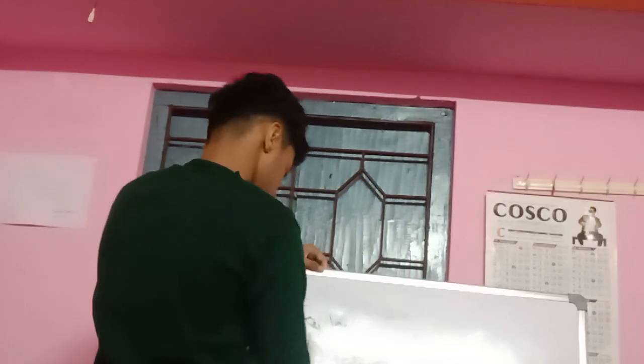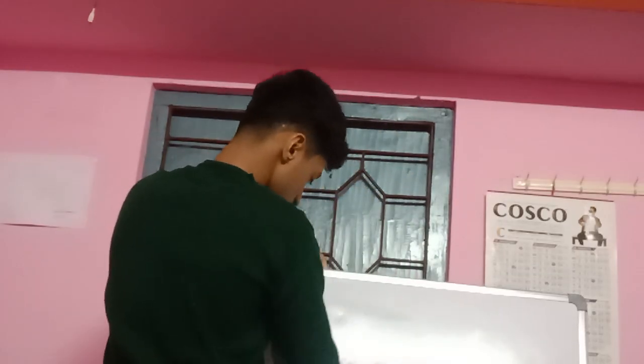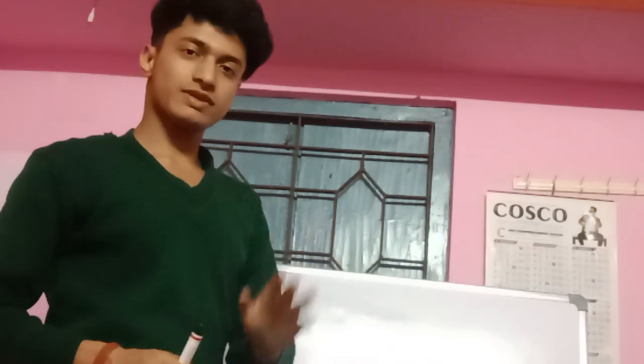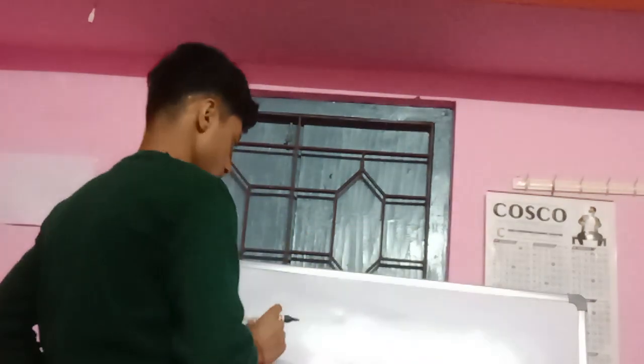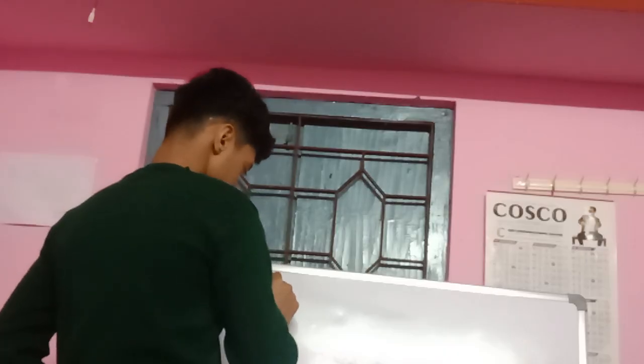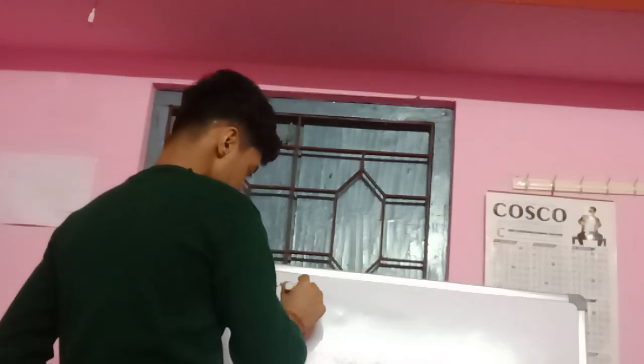Now, the next topic is what are the types of matrix? Fundamentally, structure-wise, there are 2 types of matrix. The first one is the square matrix.